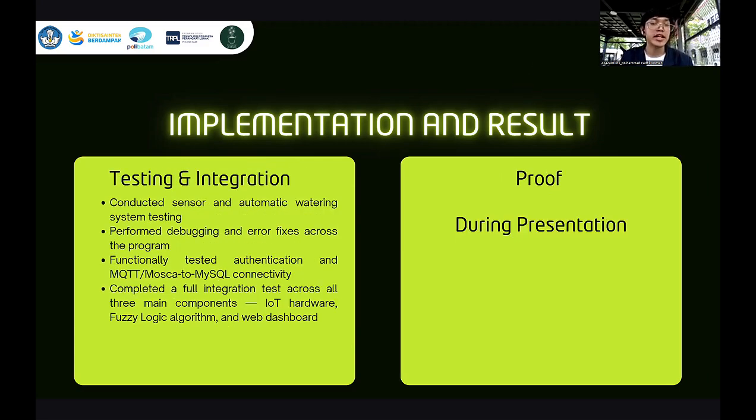Next is testing and integration. We conduct automatic watering system testing, perform debugging and error fixing across all programs, and functionally test the authentication and MQTT to MySQL connectivity. We complete a full integration test across all three main components of the IoT: hardware, fuzzy logic algorithm, and dashboard. Next.